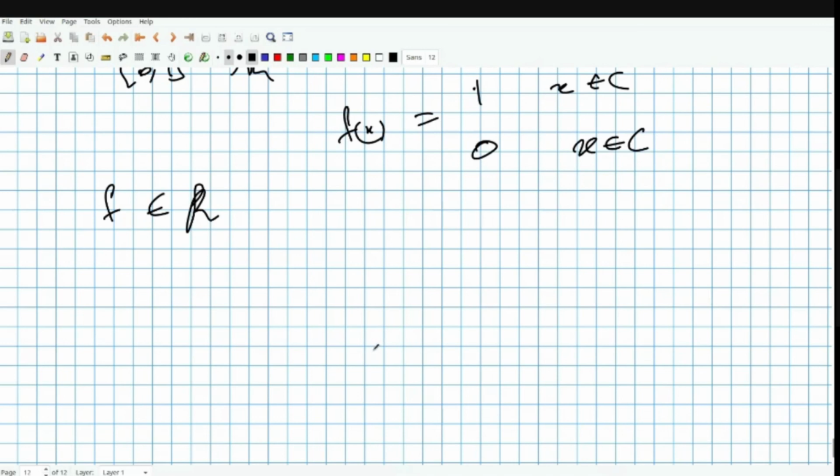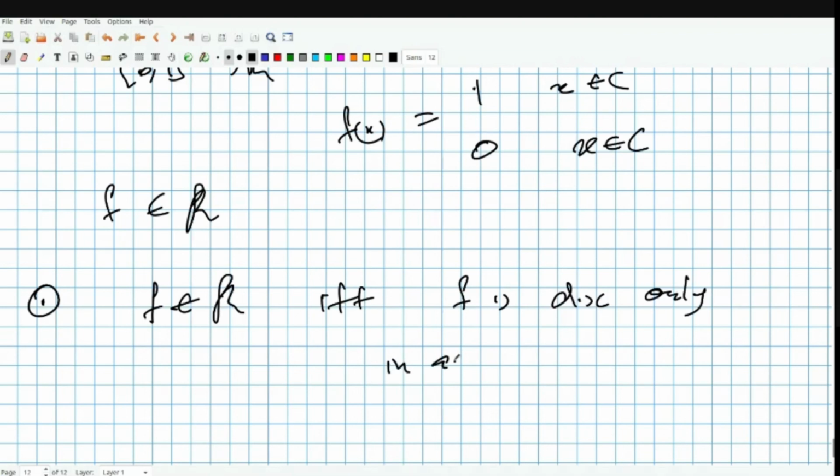Let me tell one more thing. Although this may not be in your syllabus, still I am just saying. If we say that f is Riemann integrable, if and only if f is discontinuous only in a set of measure 0.